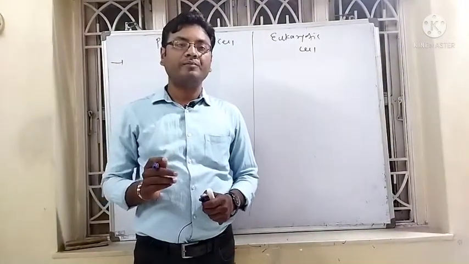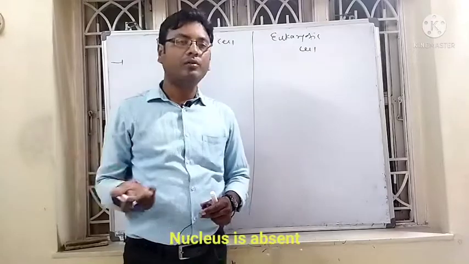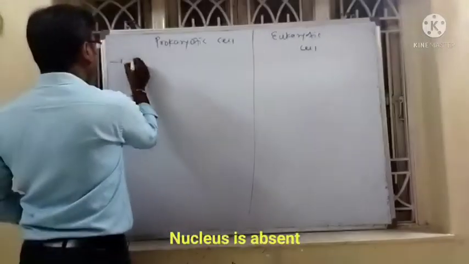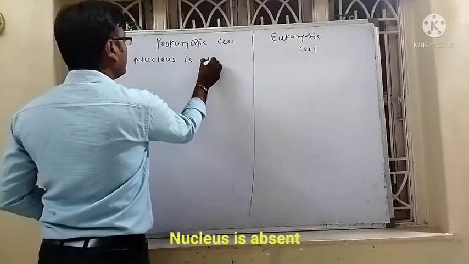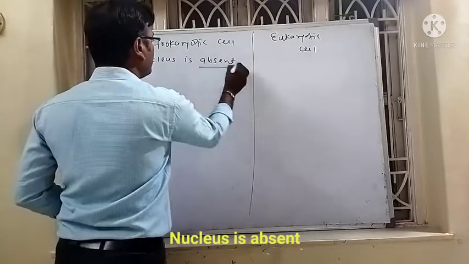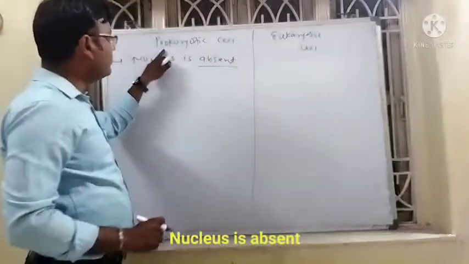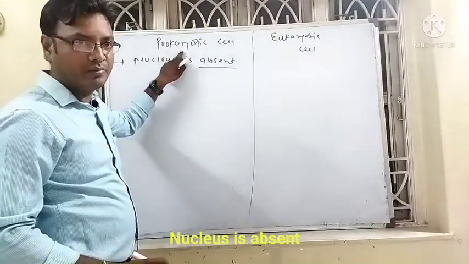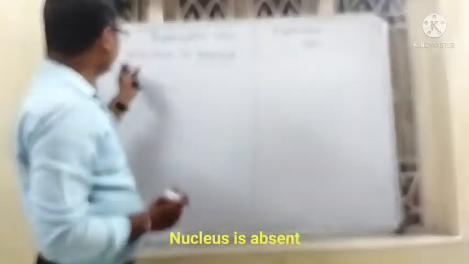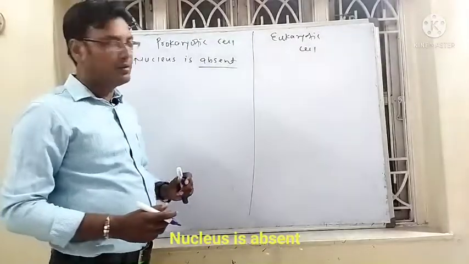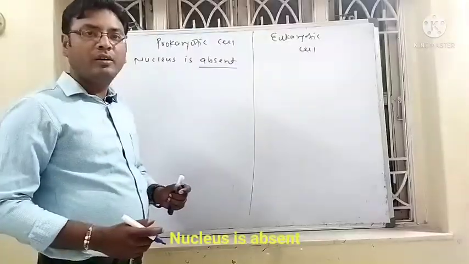The cell which lacks the nucleus. In prokaryotic cell, nucleus is absent. Pro means before and karyotes means nucleus. Means before the entry of the nucleus, whatever cells are present, they are called prokaryotic cells. That means the cell does not contain the nucleus.